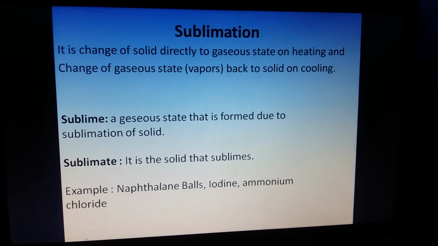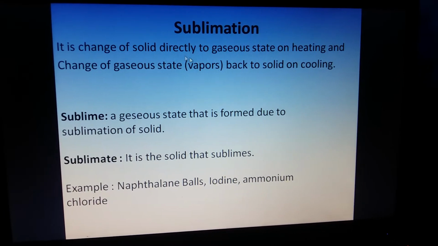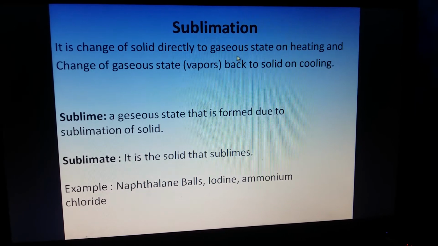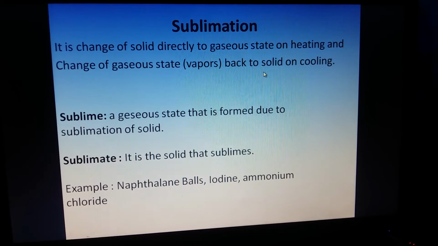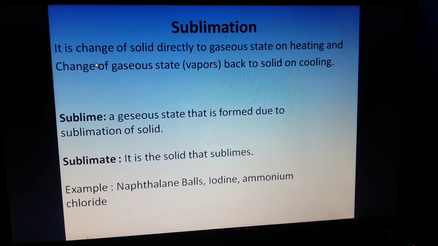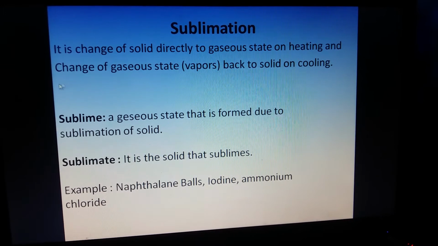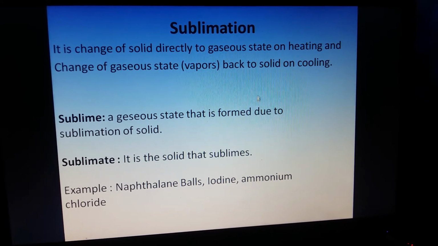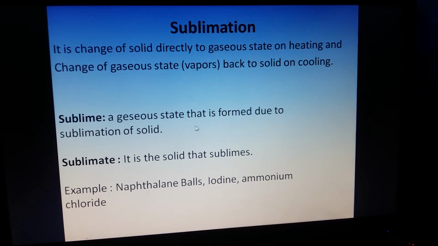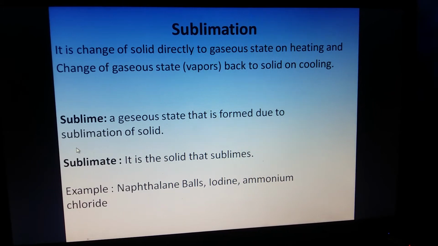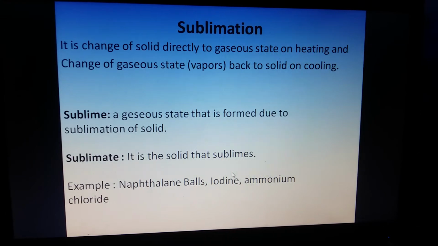Now there is one more conversion, which is sublimation. Sublimation occurs when a solid directly changes to gaseous state on heating, or the vapors of the gaseous state change back to solid on cooling. So solid to gas or gas to solid conversion is sublimation, and sublime is that gaseous state which is formed due to sublimation, and sublimate is that solid that is undergoing sublimation.